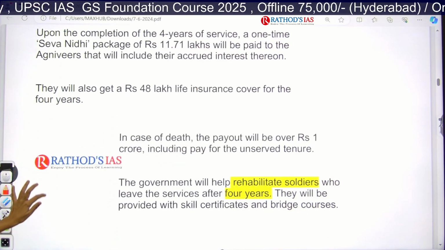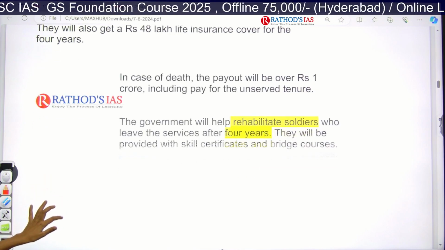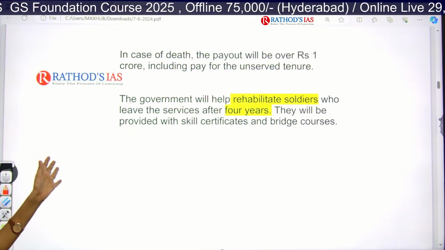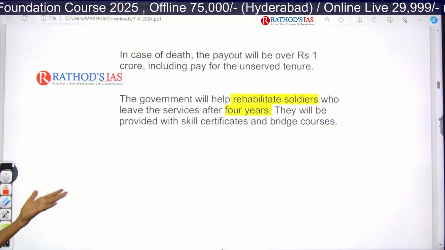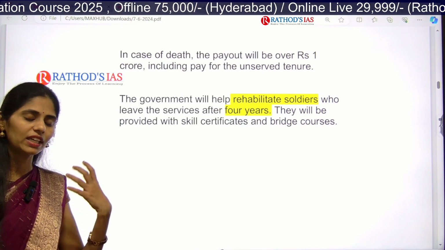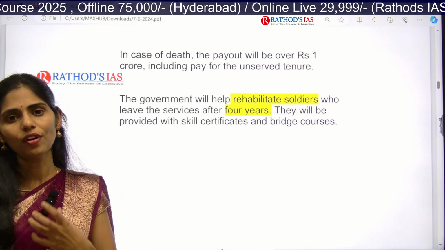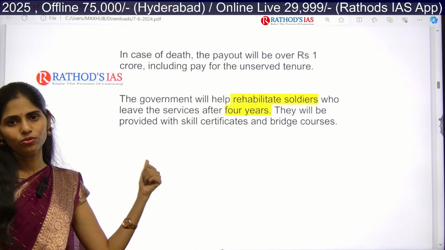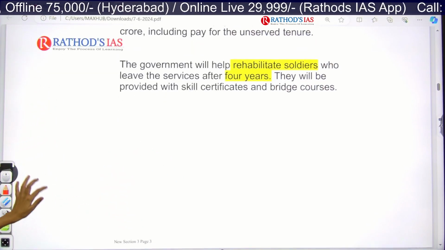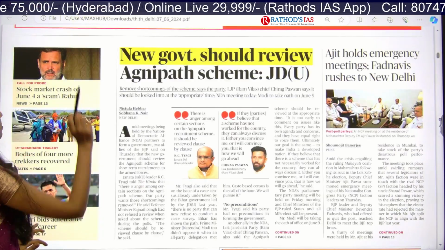And the government will be helping with the rehabilitation of soldiers if they leave the service after these 4 years, and that will also help increase their resume value, because they will be adding this. Okay, so this is about the scheme. And now let us move on to the next topic.